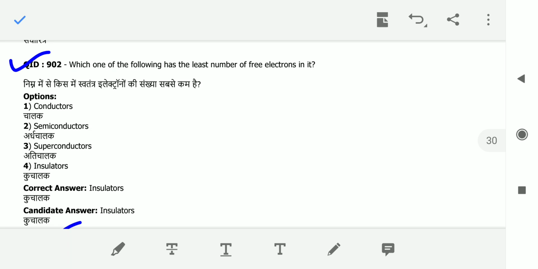See, conductors will have more free electrons, so that they will have more conductivity, whereas semiconductors will have a medium amount, that means less than the conductors and more than the insulators. Whereas superconductors will have a very high amount of free electrons. And the insulators will have the least number of free electrons. So the answer is insulators.